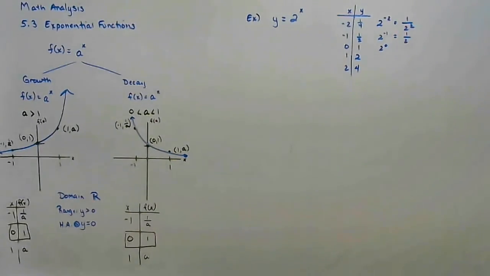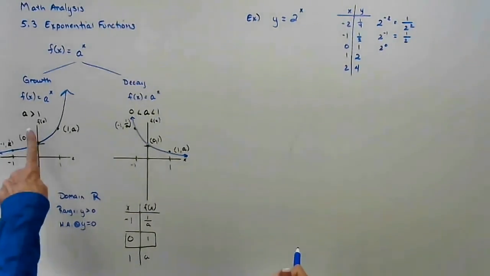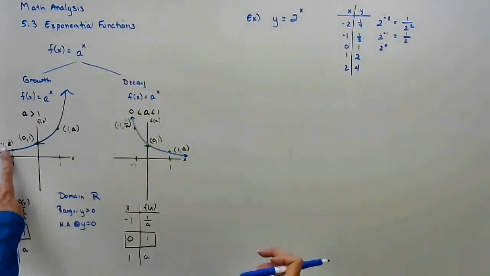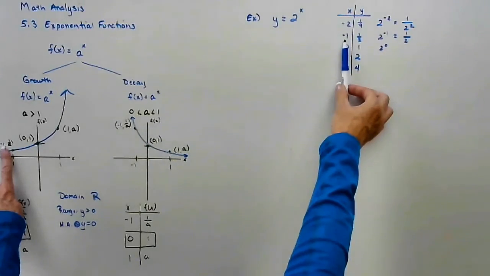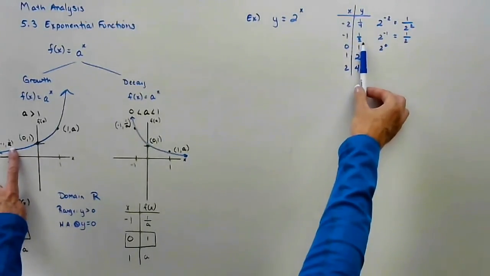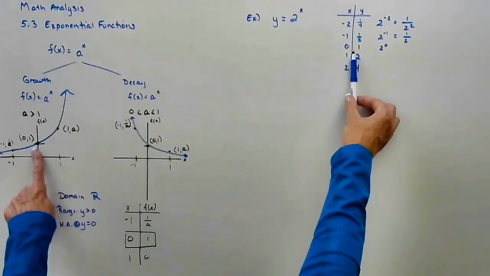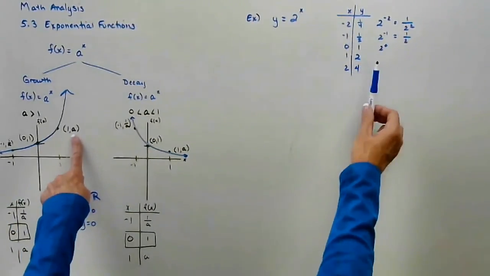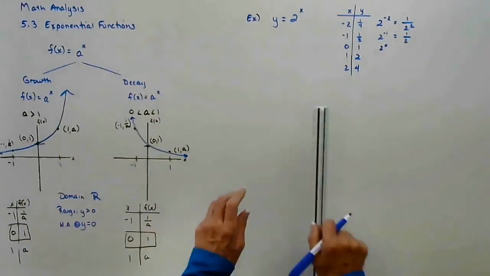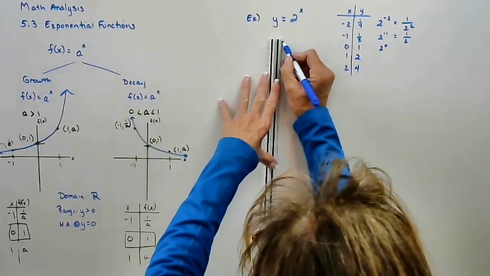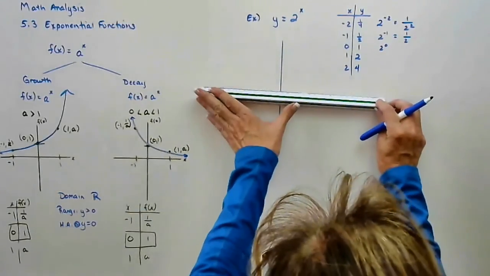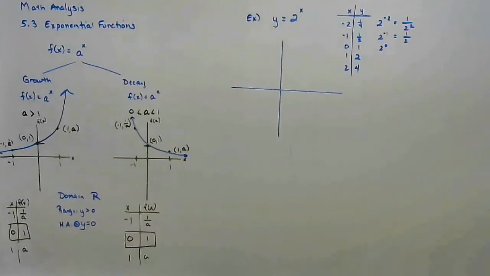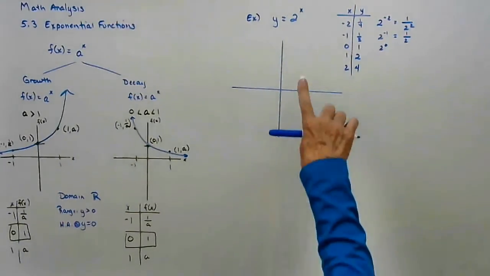So again, it follows that since the base was greater than 1, these points should be on the graph. At negative 1, we got 1 over the base of 2. At 0, we got 1. And at 1, we got whatever the base was. So it followed the same pattern. And if I graph this, this is exponential growth because the base value is larger than the number 1.